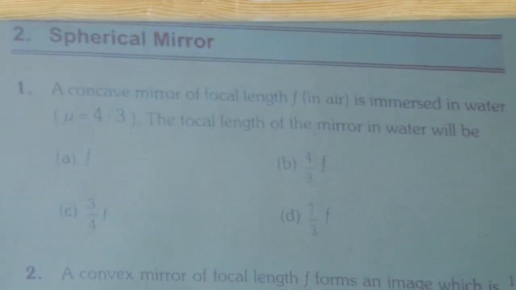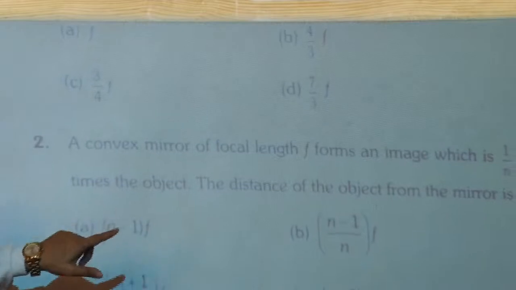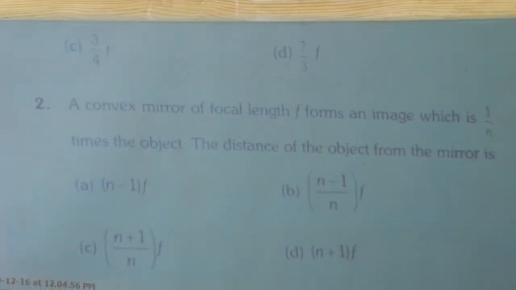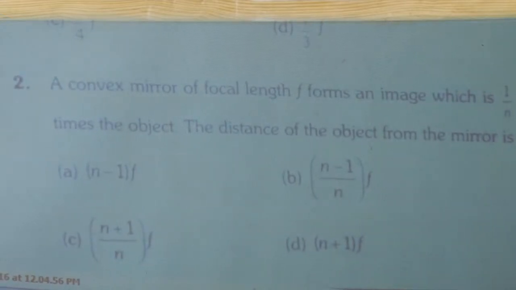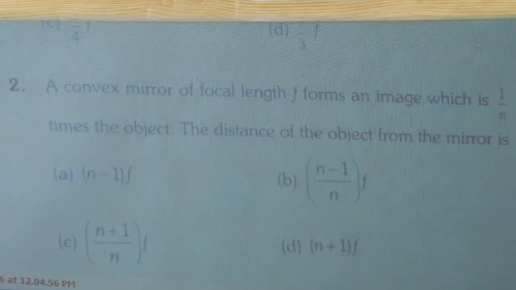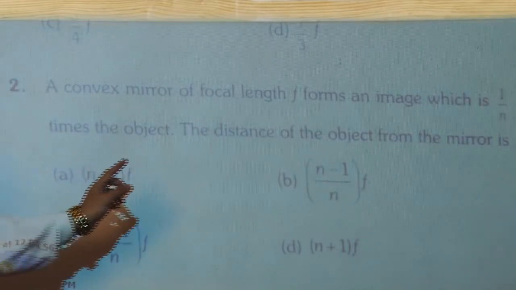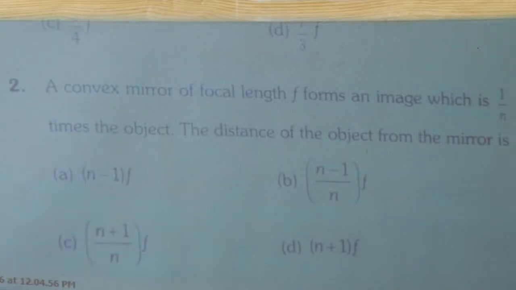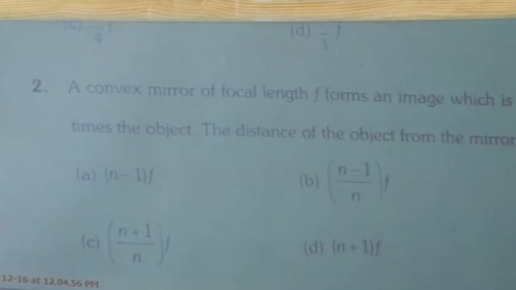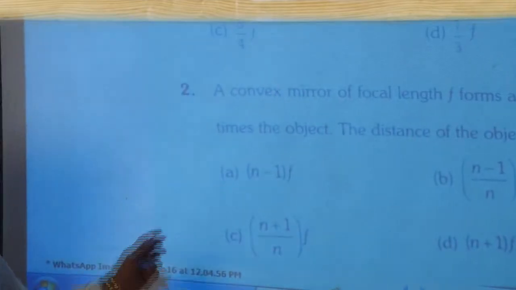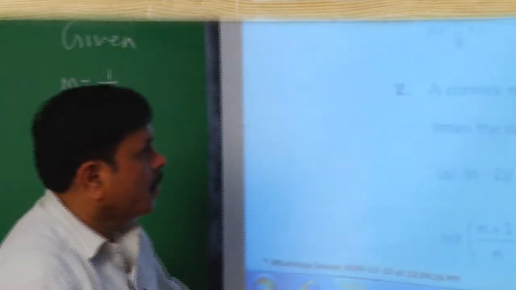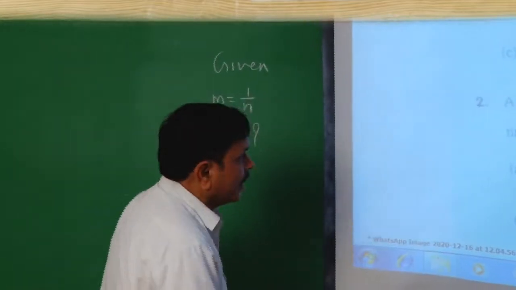Now, let us go for the next question. A convex mirror of focal length f forms an image which is 1/n times the object. So it means given here is magnification m equal to 1 divided by n. Then the distance of the object from the mirror is, it means what is asked? u is asked. Now, here we will get two cases, one is a real image, one is a virtual image. So we will assume that a real image is formed.